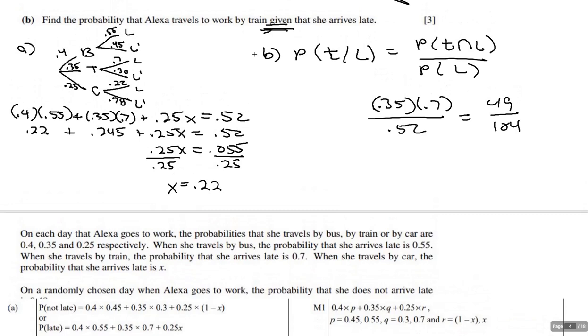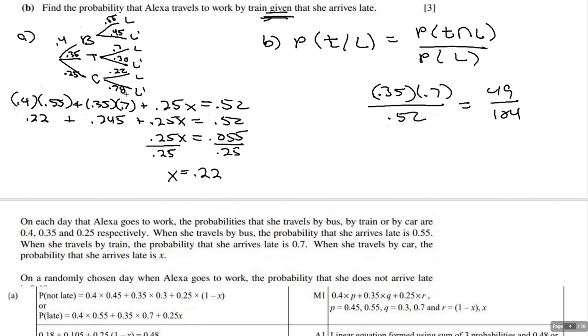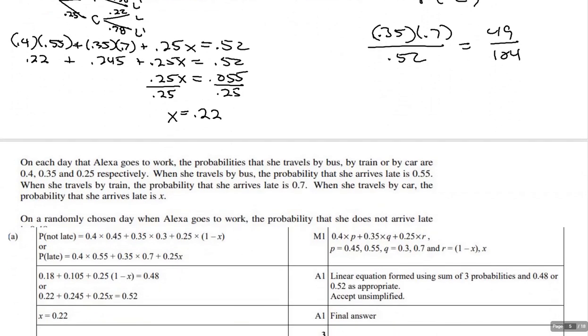So what they're saying is that if you write an equation and you get 0.4 times something that's either 0.45 or 0.55, so one of these two, then you do 0.35 times one of these two, which is 0.7 or 0.3, and then we get this -1, or this is the way we did it with late.